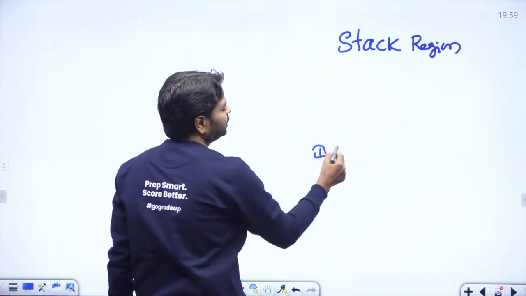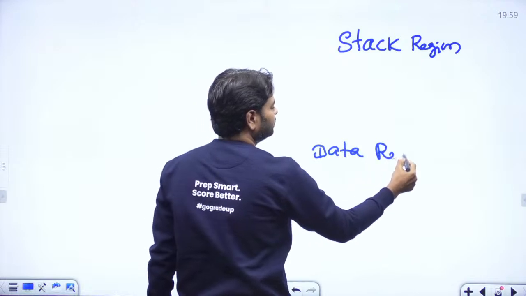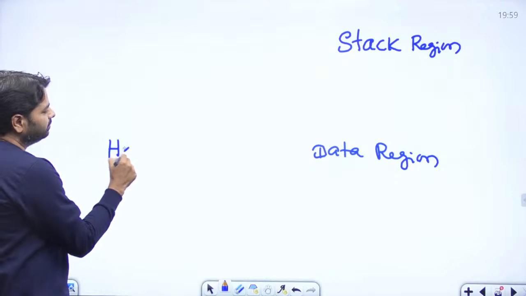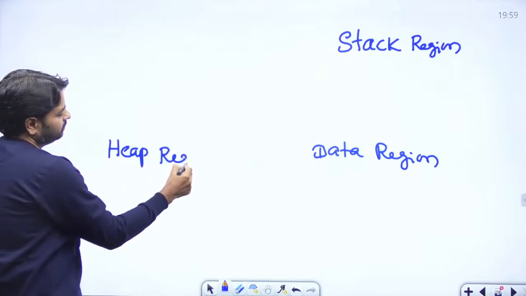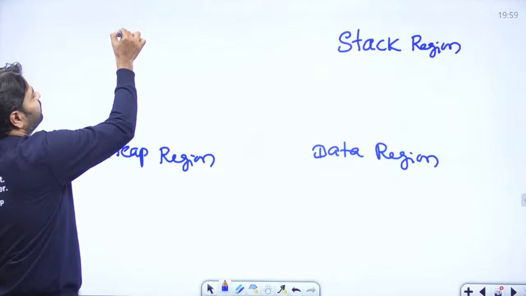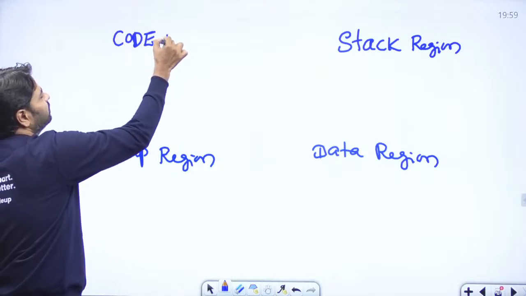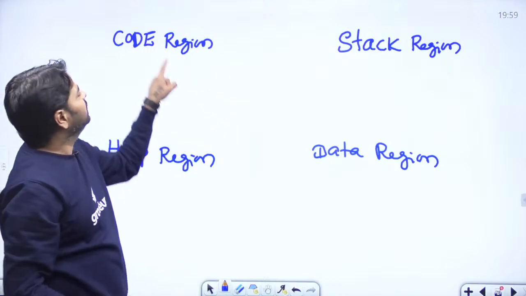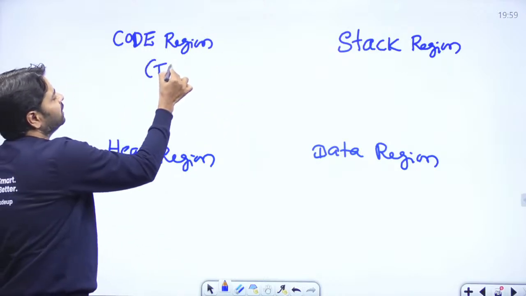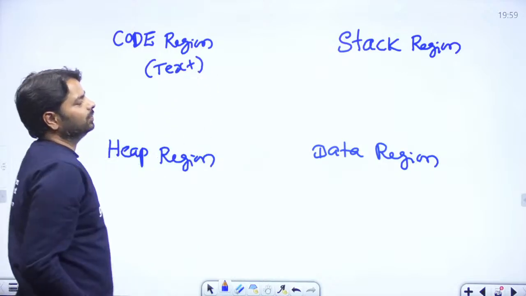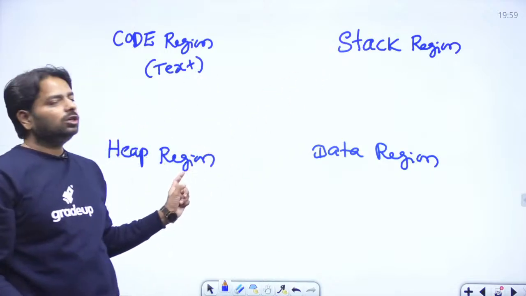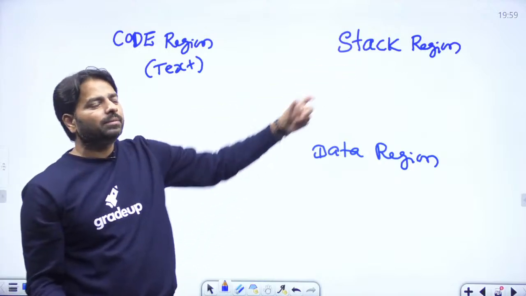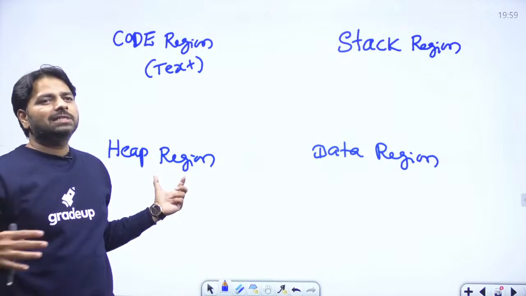We have a data region, and we also have the heap region, and we also have code region. So we have 4 regions here. The code region is also called as text region, and stack and heap, they are going to be dynamic at runtime, because stack depends on your program and heap depends on our explicit memory usage.